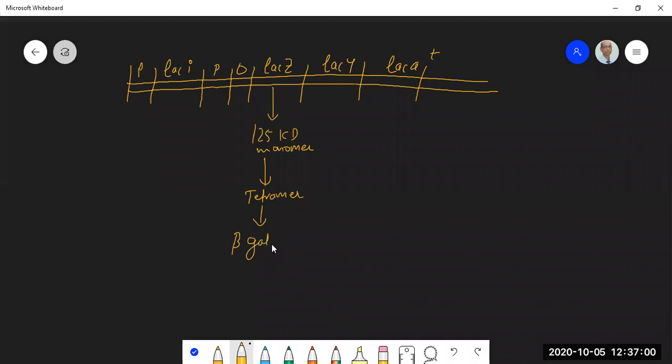It's an enzyme. LAC-Y also codes for a protein which is 30 kilodalton. It's a monomer, and it is a membrane-bound protein. It is called permease.